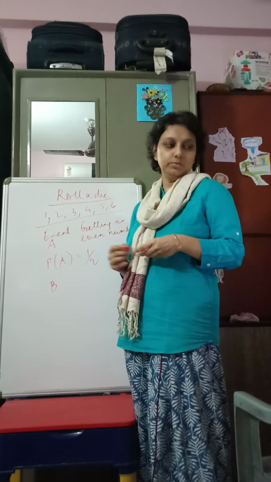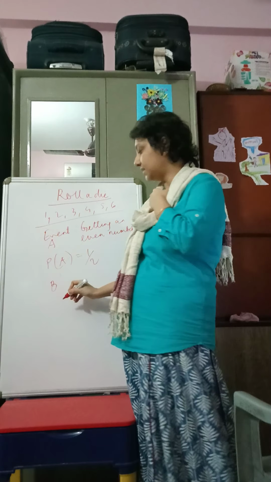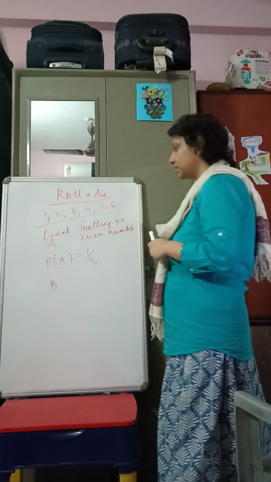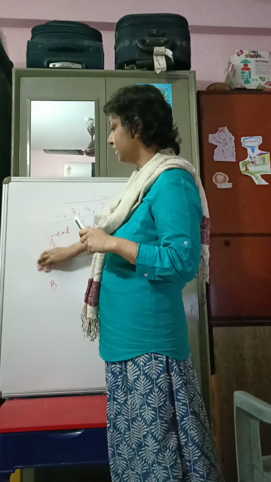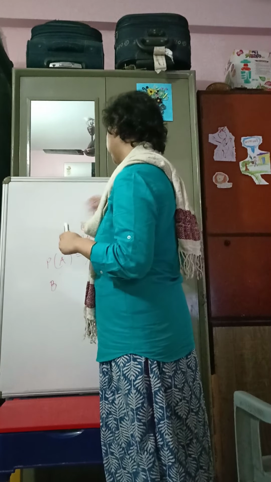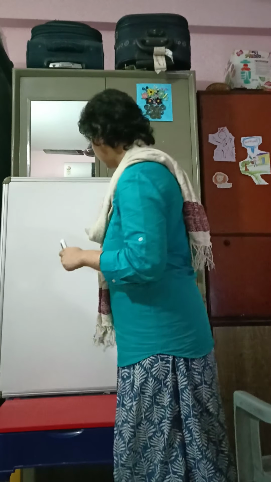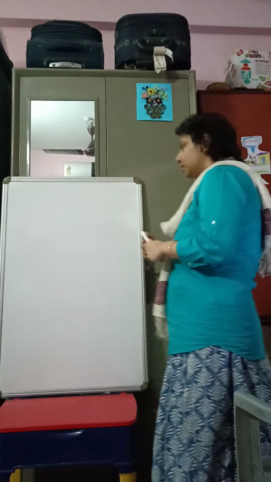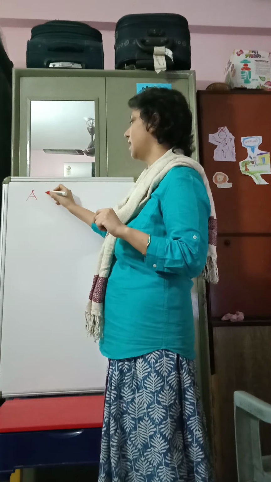Now we come to another concept, that is independent events. Before getting into independent events, there is another concept which we need, which is known as conditional probability. Now what is conditional probability? Suppose A is an event, we stick to the same experiment of rolling a die.